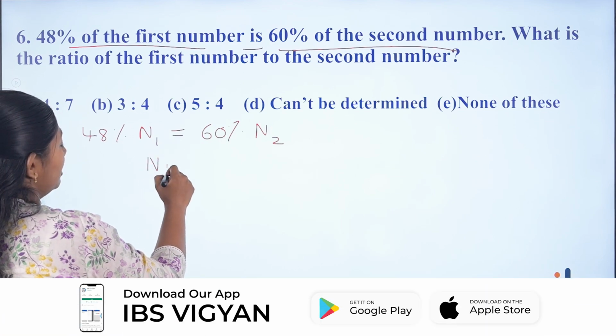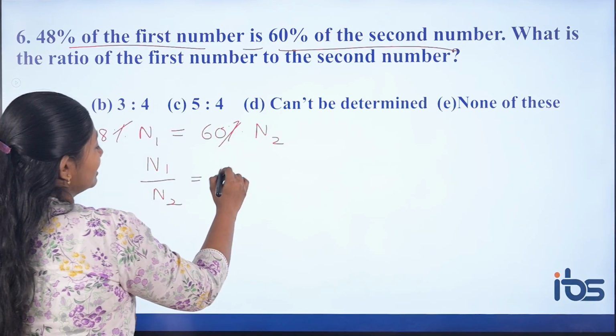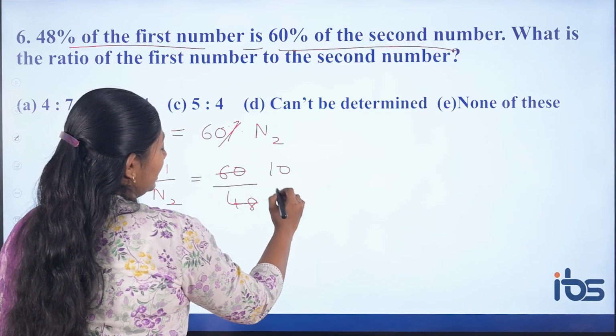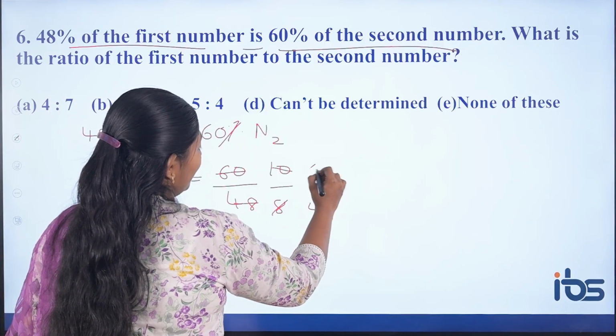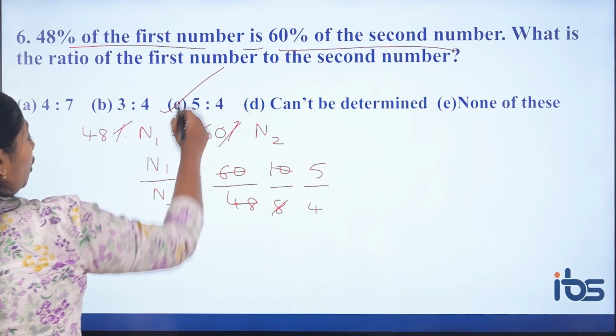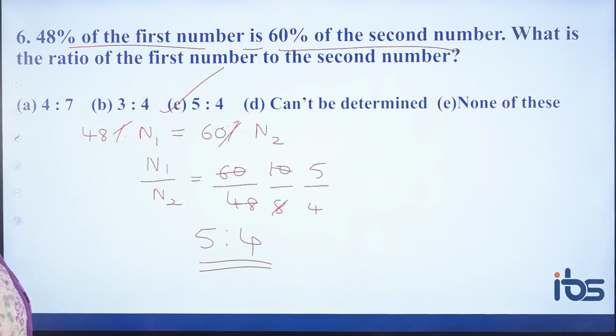N1 by N2 is nothing but this percentage, and this will get cancelled. 60 by 48, 6 tens, 6 eights, then you have 4, 5. So the answer is 5:4, option C. The ratio of N1 to N2 is 5:4.